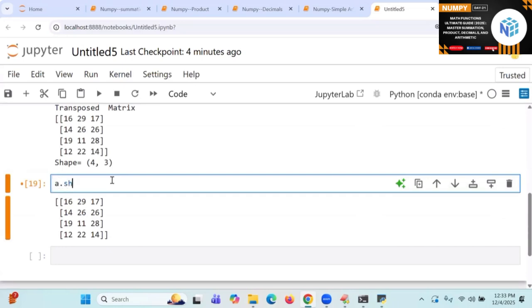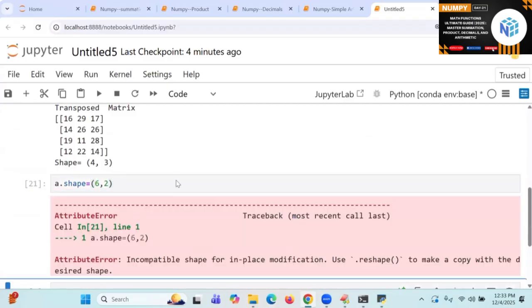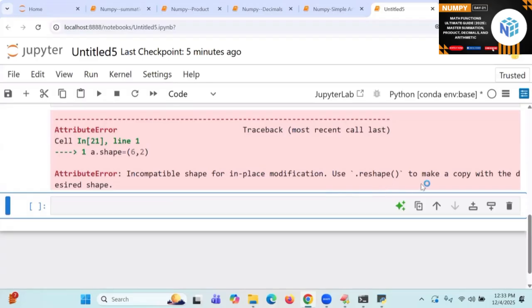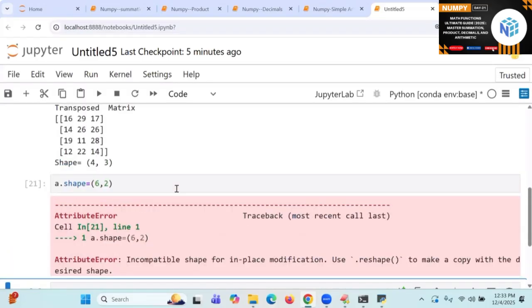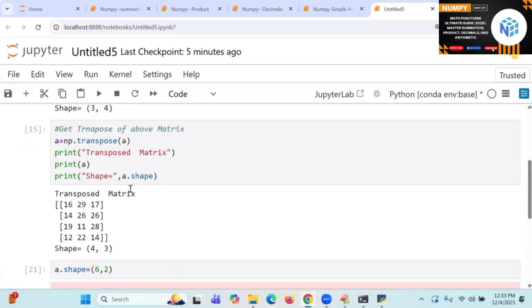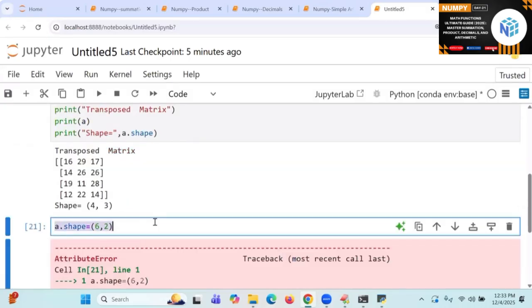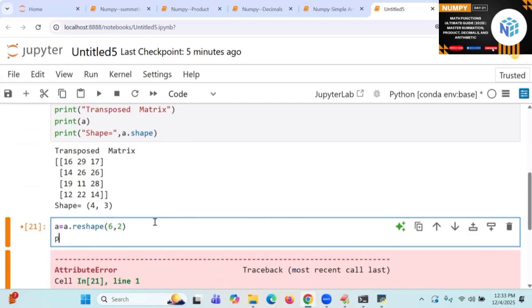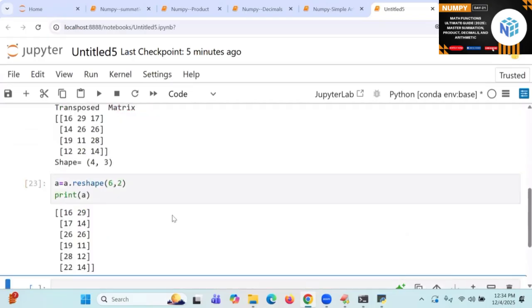A dot attribute reshape. Make a copy of it. I'm trying to do with a shape attribute. After this one, 4 comma 6 comma 2. 6 comma 2. Print of what? A. So you are going to get this.